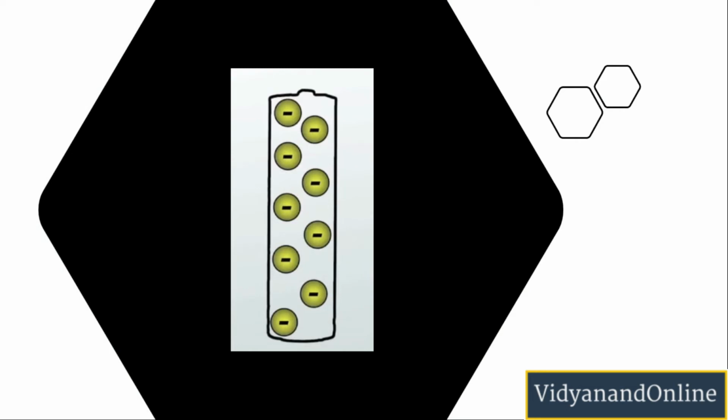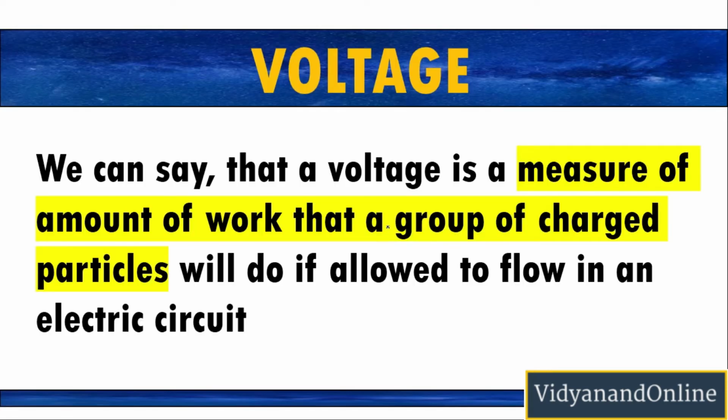Now the very common example of a collection of charged particles is a battery. So a battery is simply a bunch of electrons packed into a tight space, and since these electrons have similar charges, that is why they are highly motivated to get out of the battery and give rise to something called voltage. So in layman's language, you can say that voltage is a measure of the amount of work that a group of charged particles will do if allowed to flow in an electric circuit.